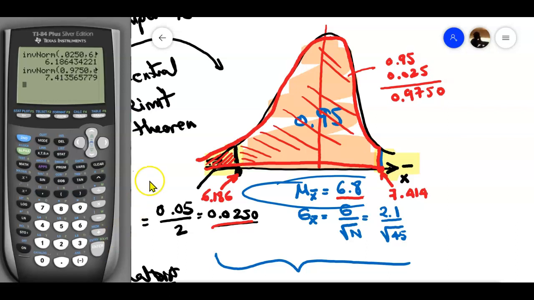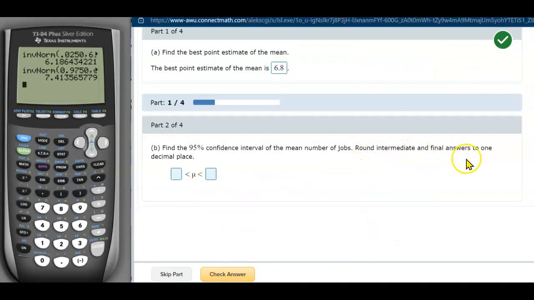All right, so let's go to the question. They want to round the final answer to 1 decimal place. So the first one is going to be 6.2, and the second one is going to be 7.4, and let's check it.